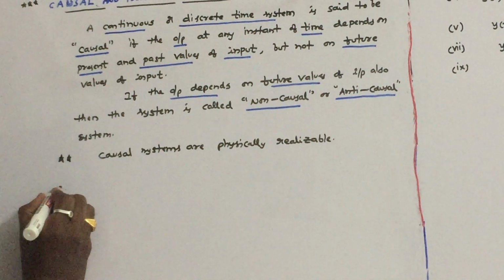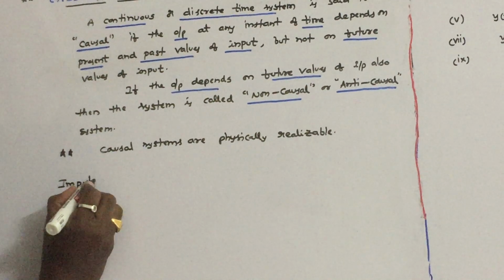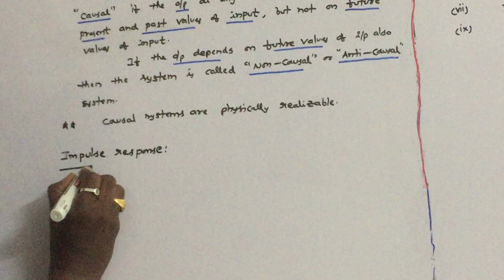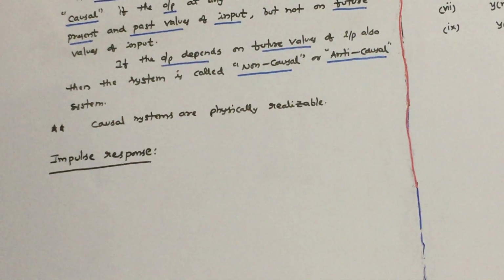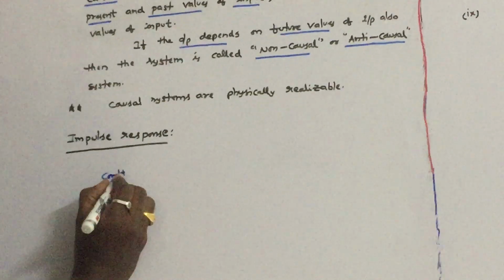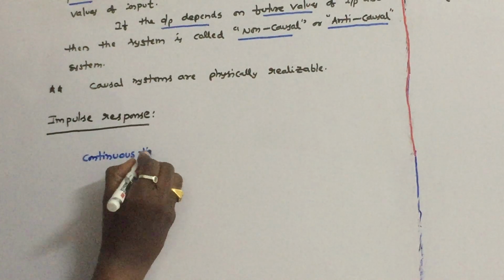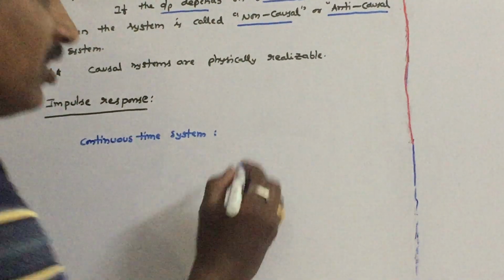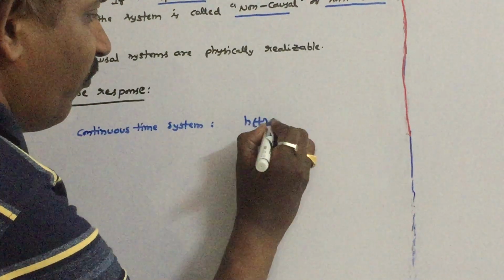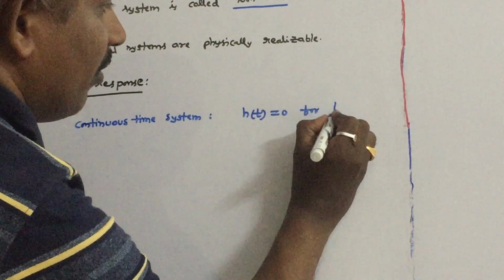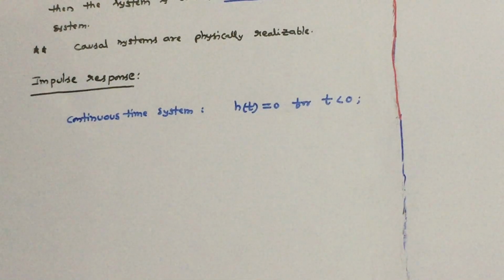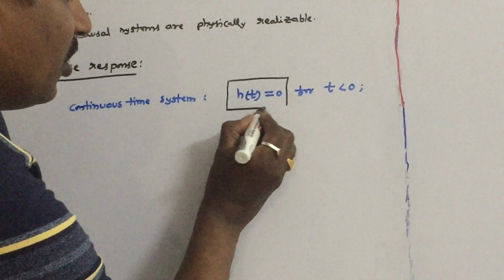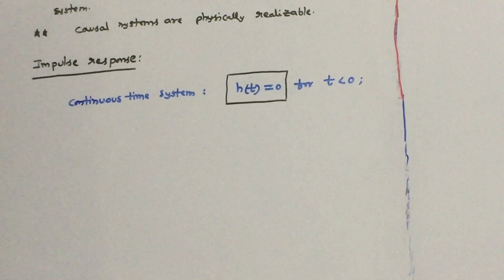For example, in terms of impulse responses, say for continuous time system, what we have discussed, impulse response is represented with h of t. That means if h of t is equal to 0 for t less than 0, this is a very important definition, then the system is said to be causal system.